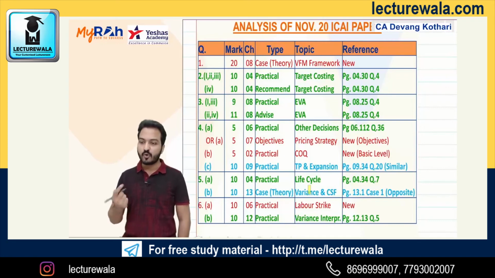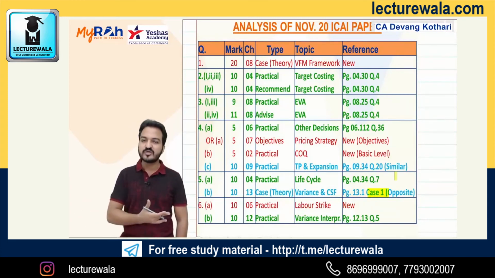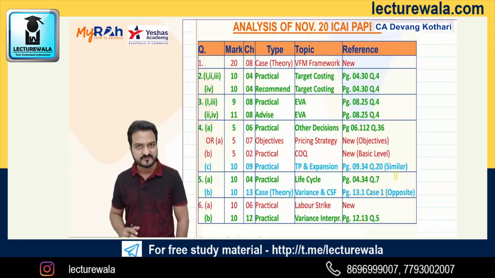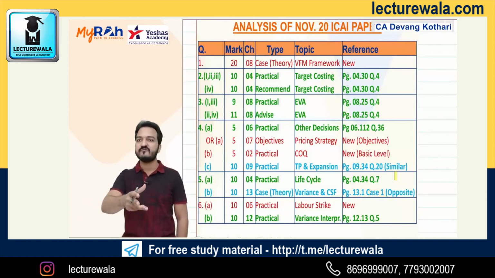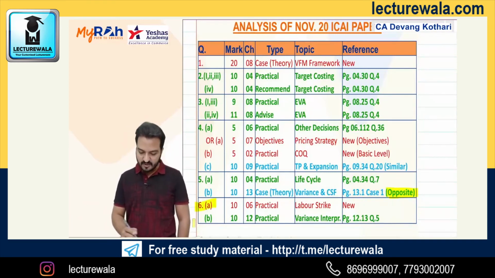But the question that we have in our book on page 13.1, case study 1, had the variances as positive, favorable. This question has most of the variances adverse. So to that extent, your interpretation will be the exact opposite of what we did in class. Question 6a is a new question from chapter number 6, decision making.